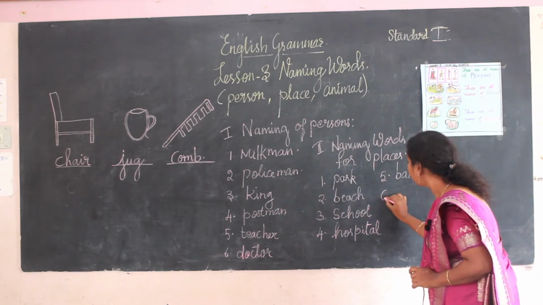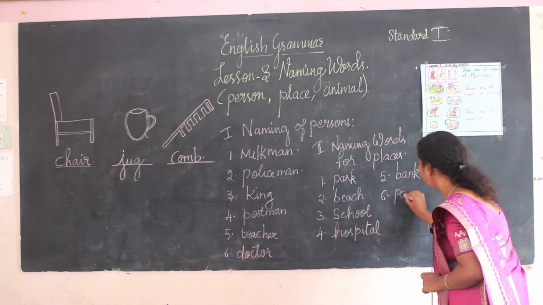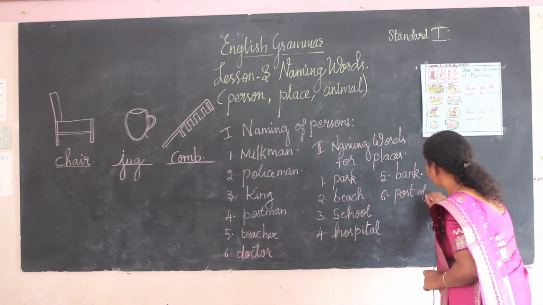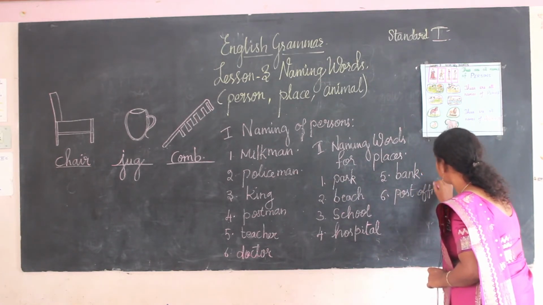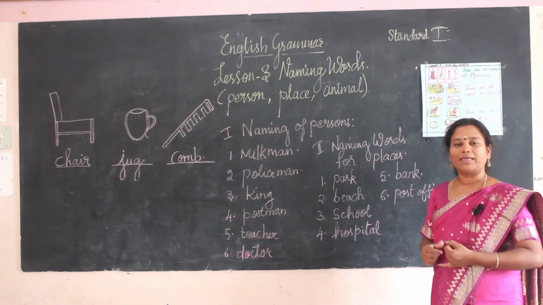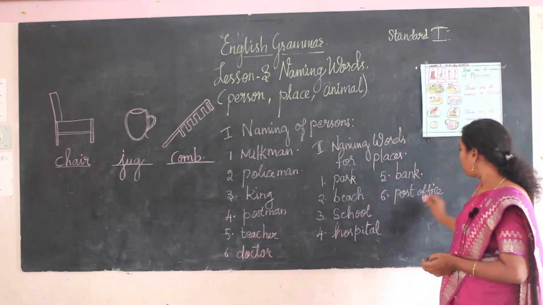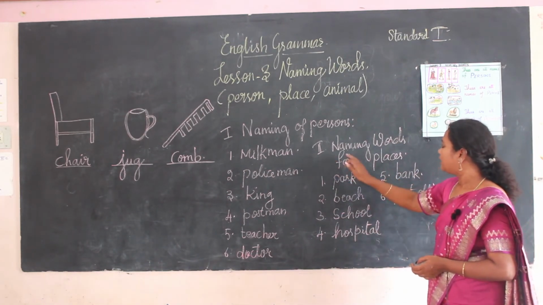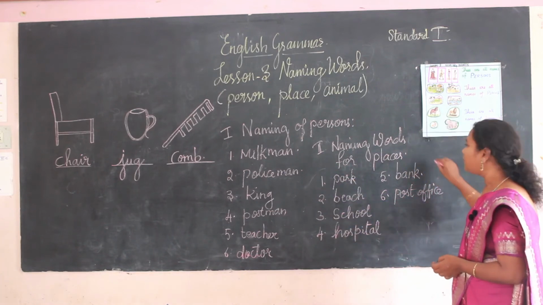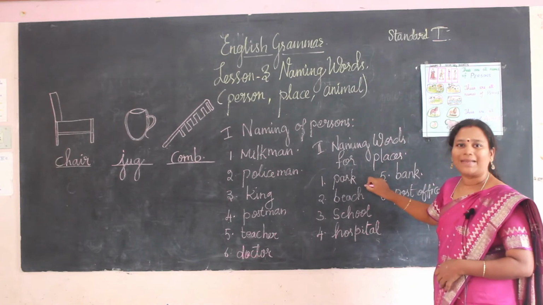Now the sixth one is post office. Why do we go to the post office? To send letters, and we also go for buying stamps, envelopes, postcards, etc. So this is the second one. These are called the naming words for places.